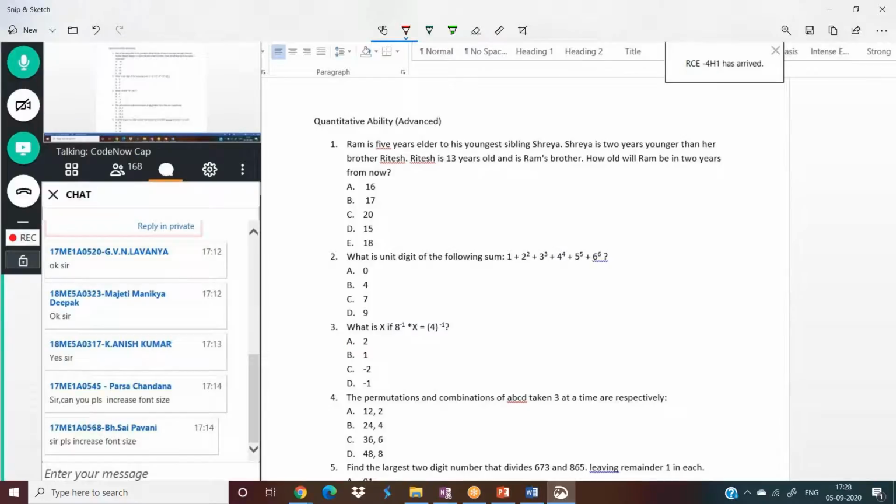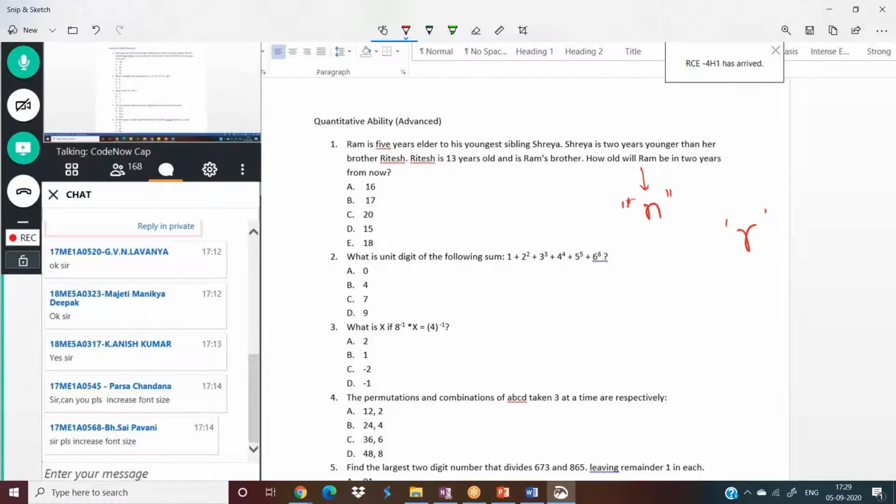Hopefully yes. Next one: the permutations and combinations of a b c d taken 3 at a time are respectively. Okay, fine. If totally we have n number of articles or n number of resources, and we are taking r at a time, we have total n values.